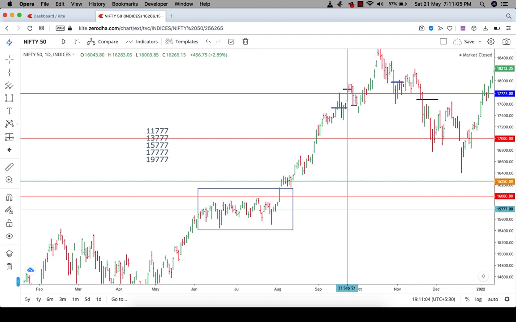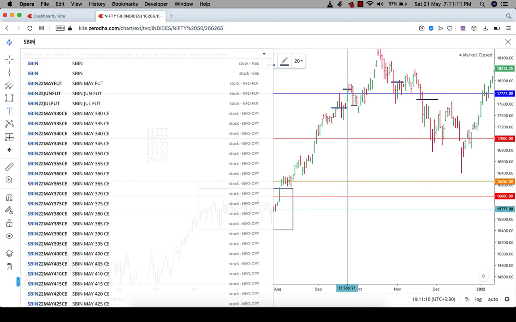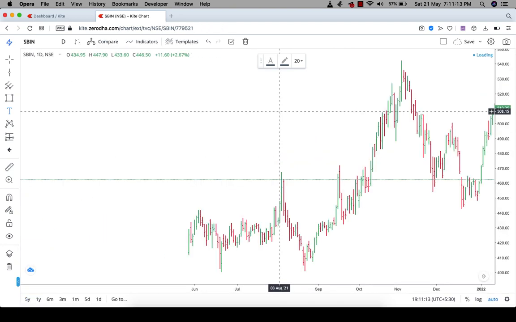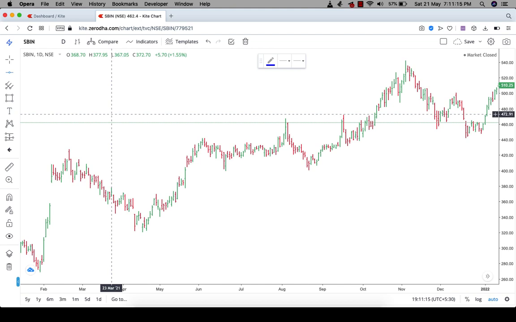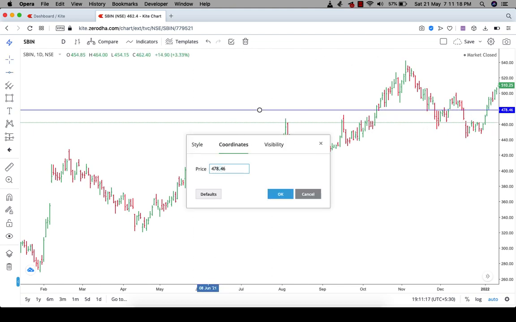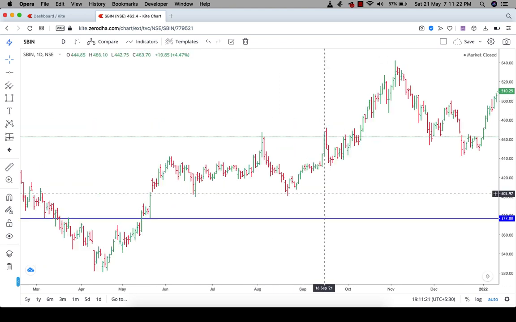I'm just giving you the very important levels. I'm giving you the State Bank of India levels also, and you can do this exercise on your own. With the State Bank of India, the fatal numbers will be 307 and 377.